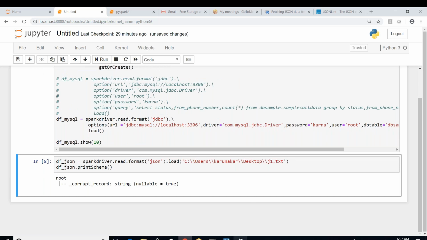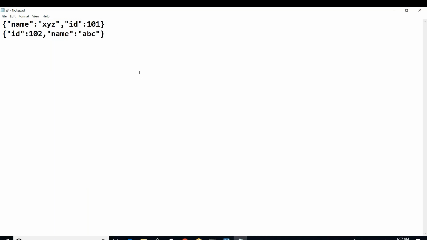If you find the difference between this file, if you see here, each data object, that means each JSON record, is aligned in only one line. Can you see this? Hari, can you say this? Okay, one record is in one line. The next record is again in the next line.